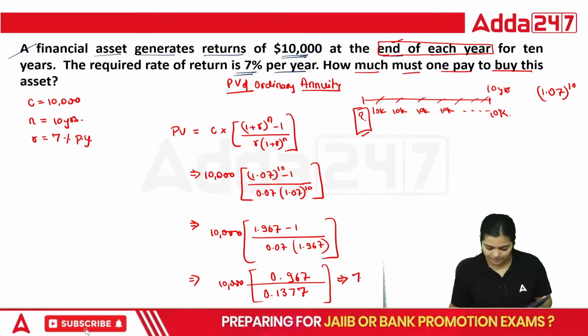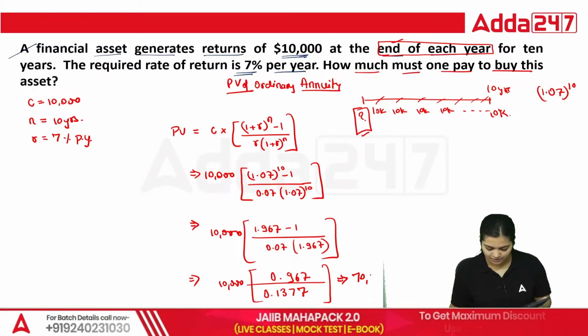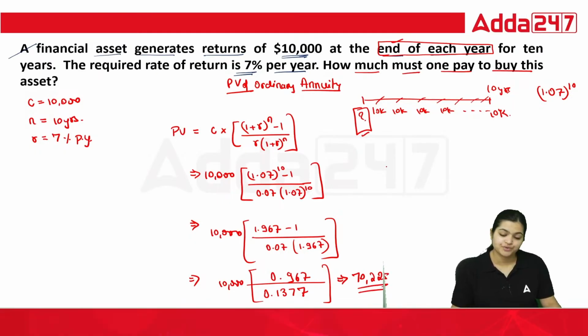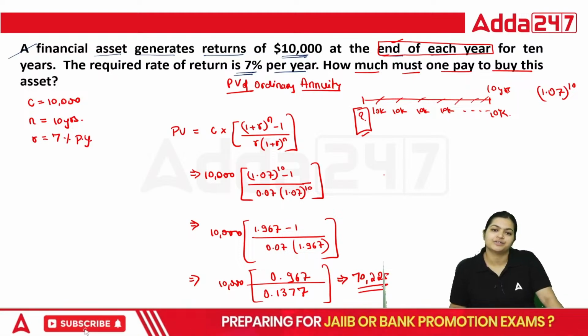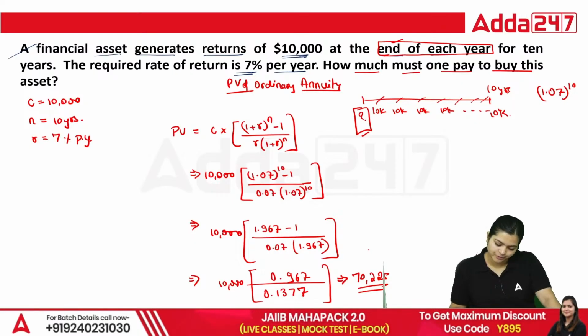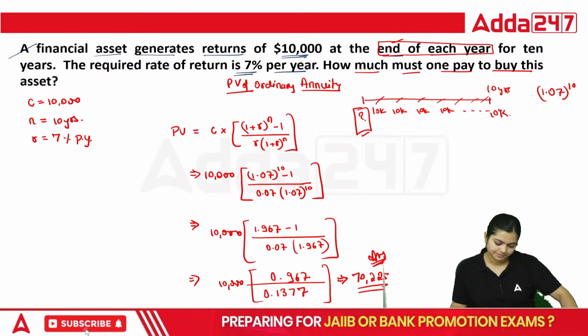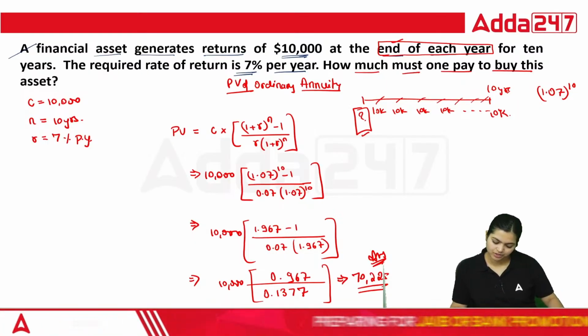So today you need to invest 70,225 so that every year you can generate 10,000 as your return. Yes, this is how we need to calculate the value, and this is your answer. Let me cross check it again.